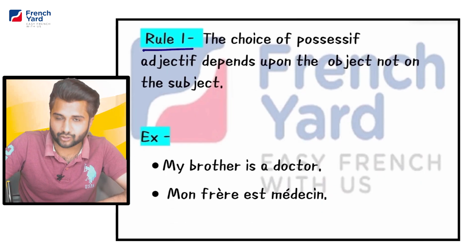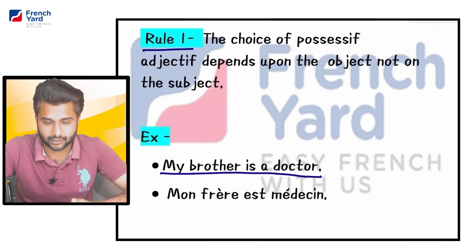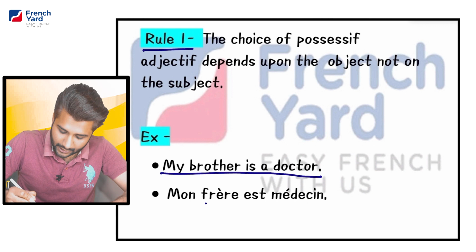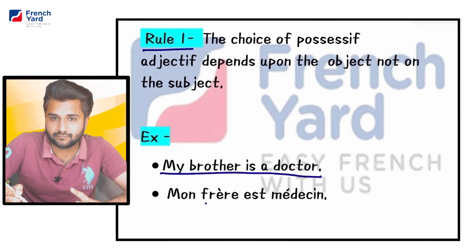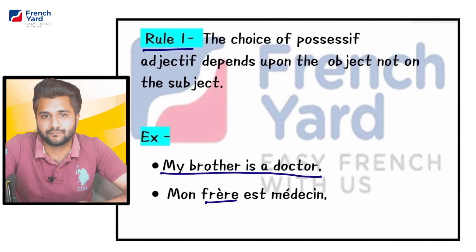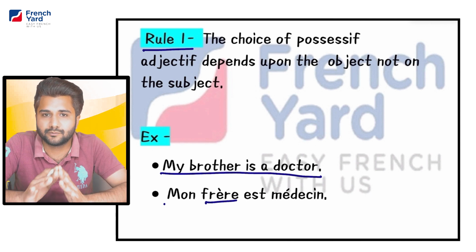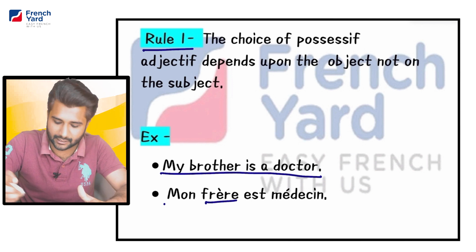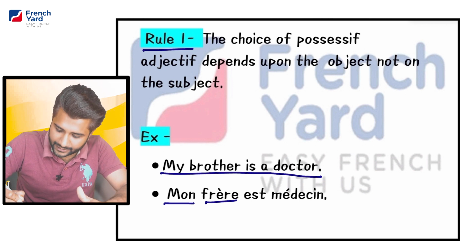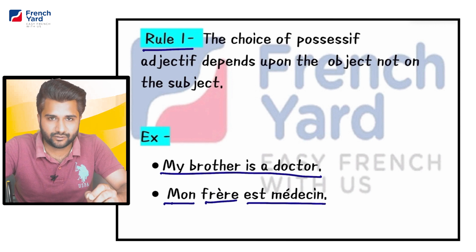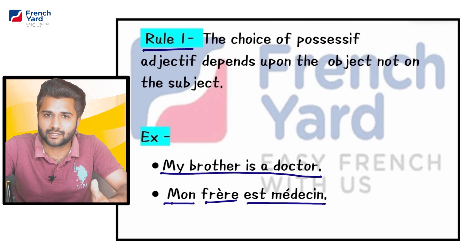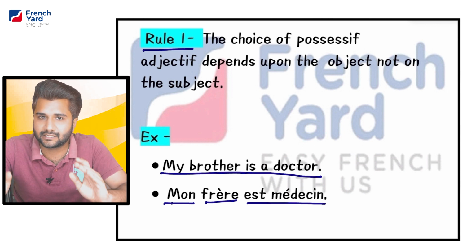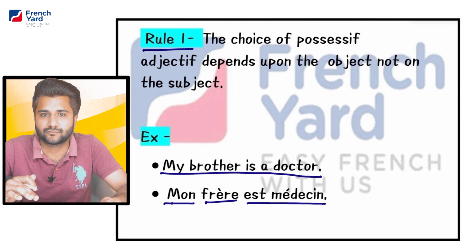Example is, my brother is a doctor. My brother is a doctor. Now see, we have to use the possessive adjective my. Now my is written with brother, so the object of my sentence is brother. So I have to just see the gender of the brother. Brother is obviously male, so we have to just pick the male version of my, that is mon. Mon frère est médecin. Mon frère est médecin. My brother is a doctor. So you have to just see the gender of the object, then you have to use the possessive adjective. So I hope this is clear.